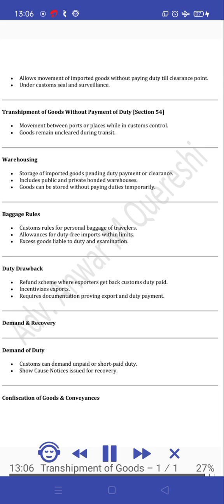Baggage rules: customs rules for personal baggage of travelers. Allowances for duty-free imports within limits. Excess goods are liable to duty and examination. Duty drawback: a refund scheme where exporters get back customs duty paid. It incentivizes exports and requires documentation proving export and duty payment.